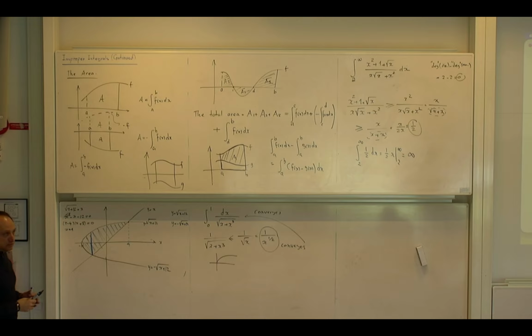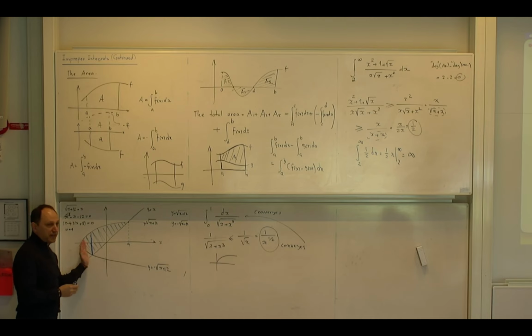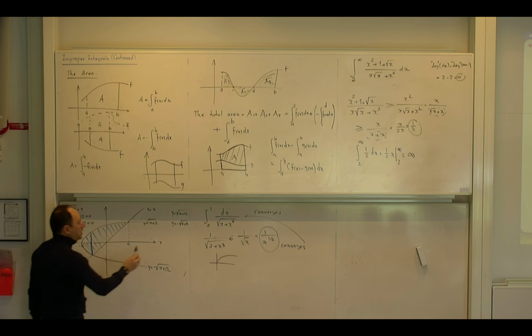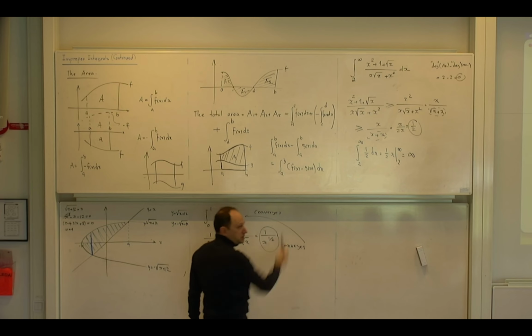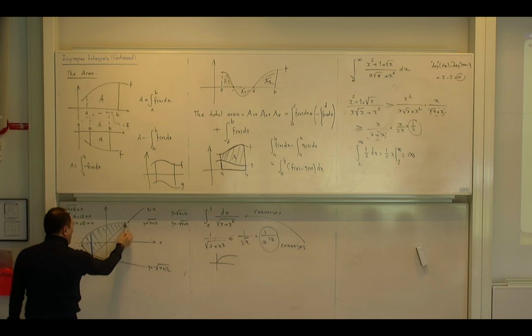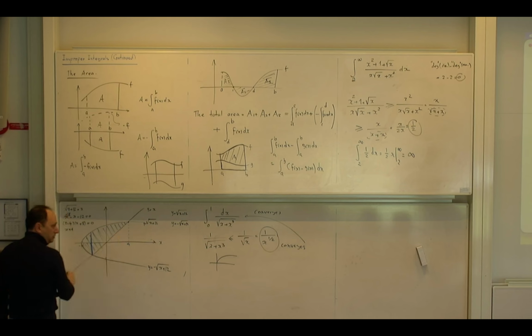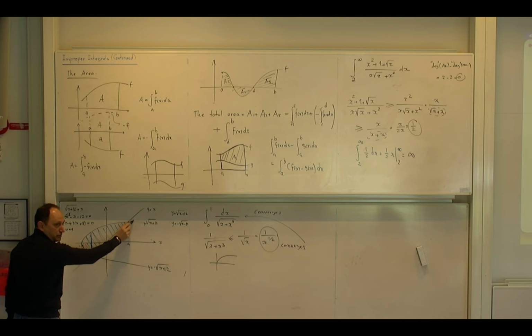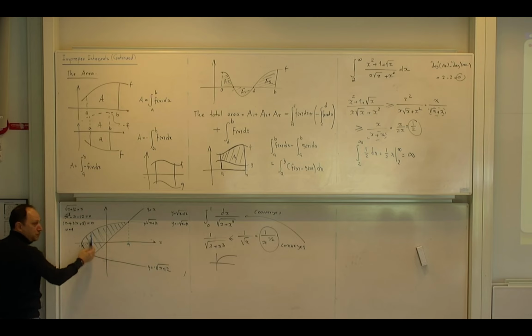This is not the optimal way of doing it, but I want you to understand. You yourself have to understand to break this region into two regions. Why? Because I cannot write the function above minus the function below. The function above is always the same. The upper boundary is always the same curve, but the lower boundary sometimes is this function and sometimes is another function.